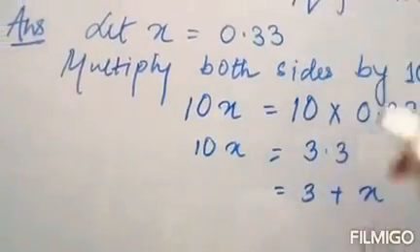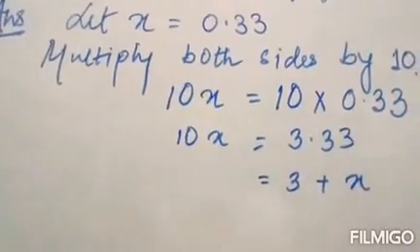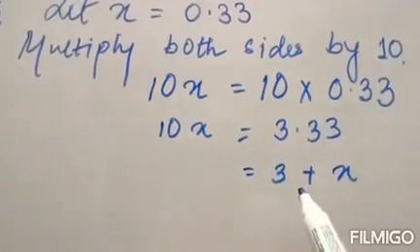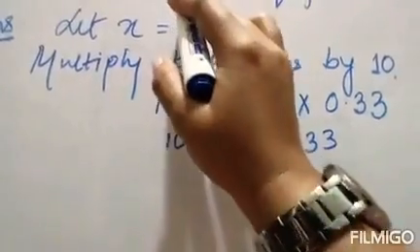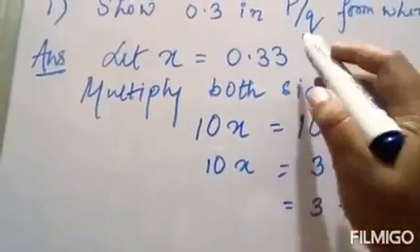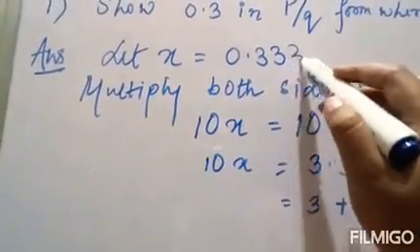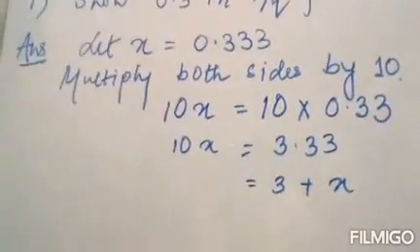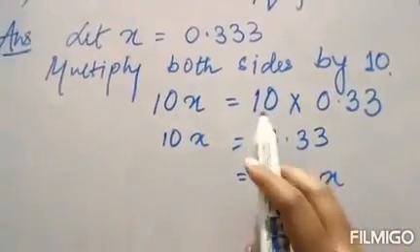Because this 3 is repeating, whether I put two 3s or three 3s, it is all the same. So what did I do?